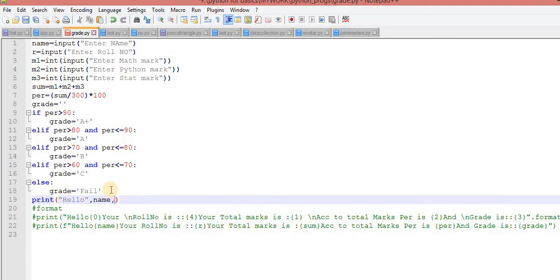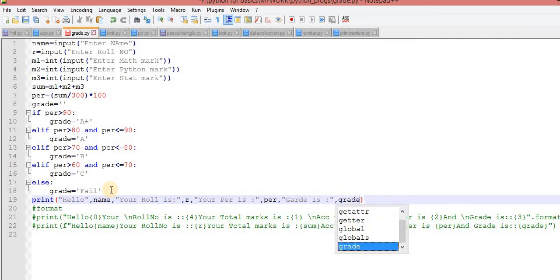Again comma, name, your roll is, and I am using this comma. The roll is for R. The next one is your percentage is, and I am printing this PER. And according to your percentage, grade is, this one, this grade variable.